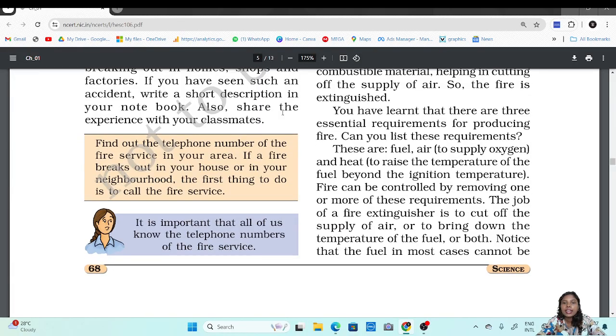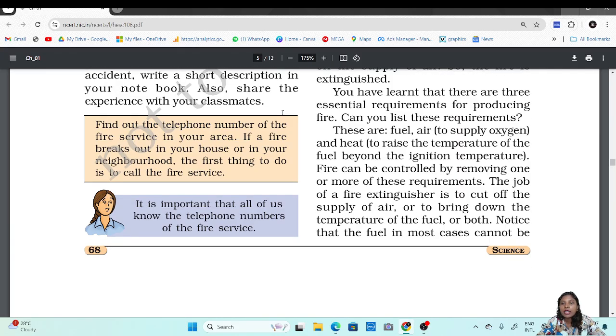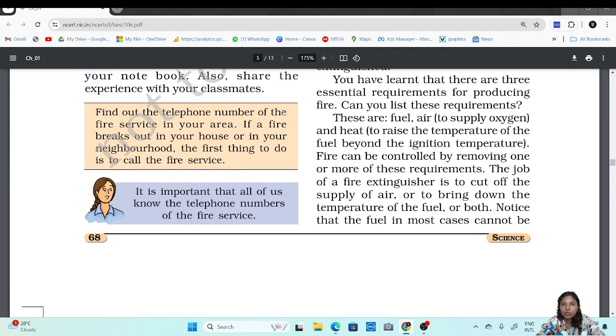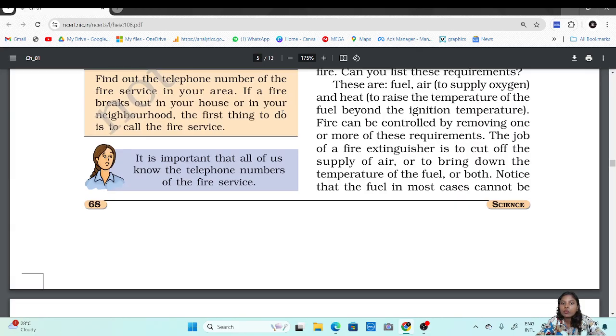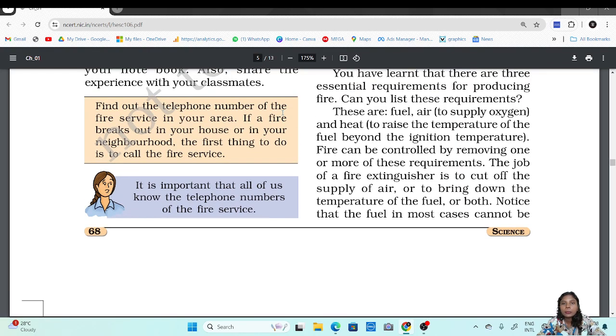You have learned that there are three essential requirements for producing fire. What are these three requirements? First is fuel, second is air, and third is heat. These are fuel, air to supply oxygen, and heat to raise the temperature of the fuel beyond the ignition temperature. Now the fire can be controlled by removing one or more of its requirements. The job of a fire extinguisher is to cut down the supply of air, or to bring down the temperature of the fuel, or both. Okay, so now we know the main three requirements for producing fire.